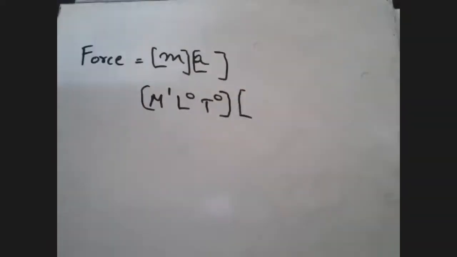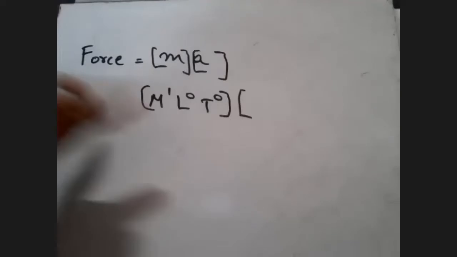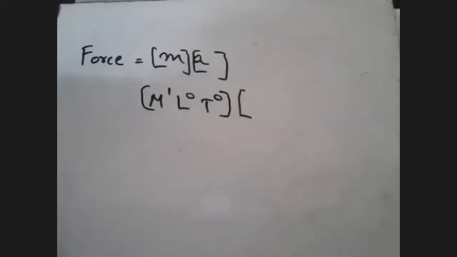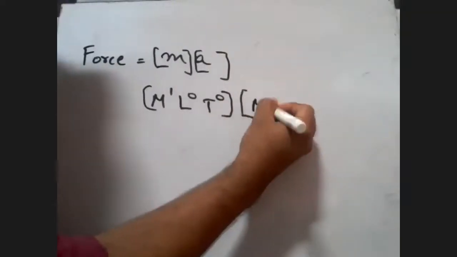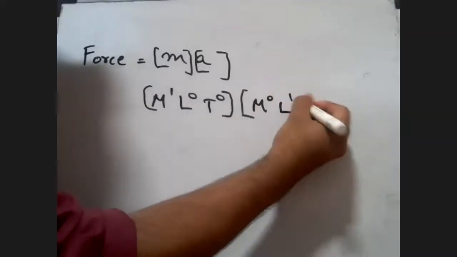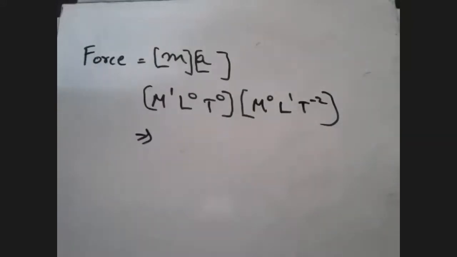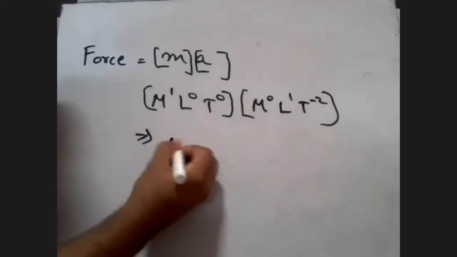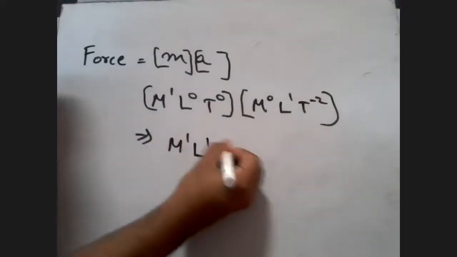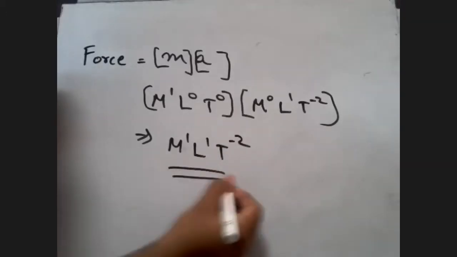Acceleration will be meter per second square, or you can say it's going to be velocity upon the square of the time, and so it is going to be what, students? L T minus 2. So ultimately what are you getting for this? You'll get M1 L1 T raised to minus 2.